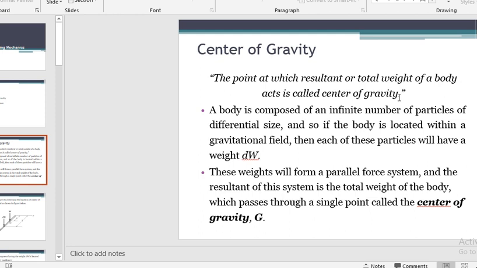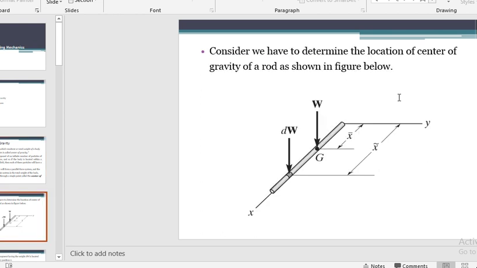A body is composed of an infinite number of particles of different sizes, and the body is located in a gravitational field. Then each of the particles will have a weight dW. These weights form a parallel force system, and the resultant of this system, the total weight of the body, passes through a single point, known as the center of gravity.